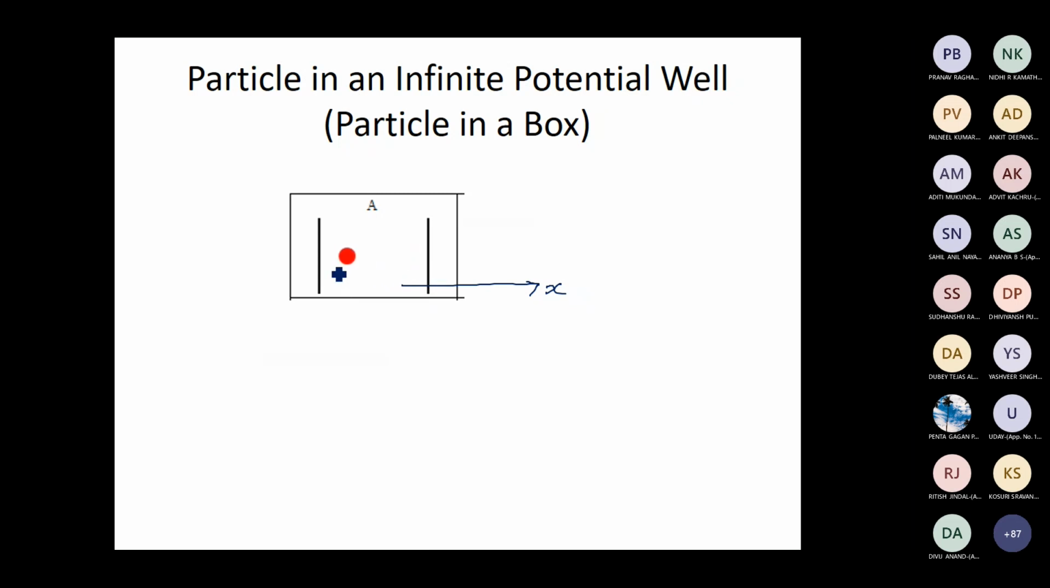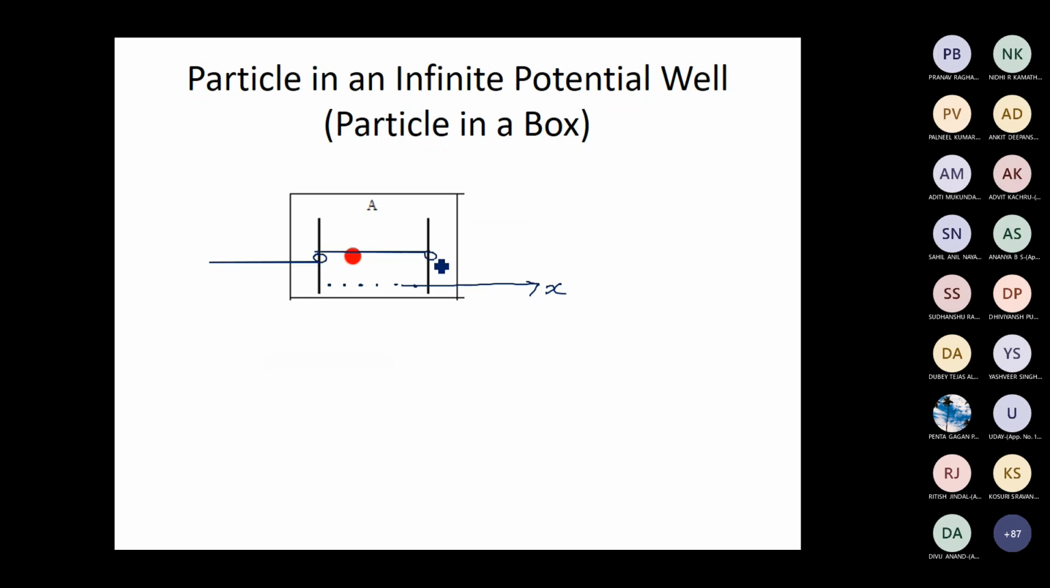Since it is just executing a to and fro motion, the probability of finding the particle at different points in space is the same inside the box. If it is a classical particle like a ball or a macroscopic particle, the probability of finding the particle at different regions inside this box is the same, because it is just executing a to and fro motion and there is no force acting on the particle inside the box. The only force acting on the particle is while it reaches the two rigid walls.